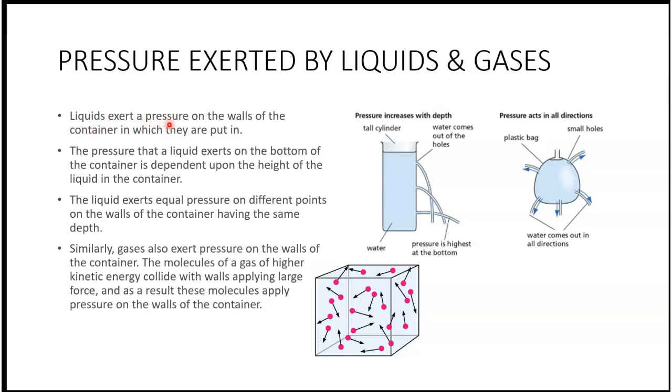Liquids exert a pressure on the walls of the container in which they are put in. The pressure that a liquid exerts on the bottom of the container is dependent upon the height of the liquid in the container. So, how much pressure is exerted by the liquid on the container will be dependent upon the height of the liquid in the container. The liquid exerts equal pressure on different points of the walls of the container having the same depth.